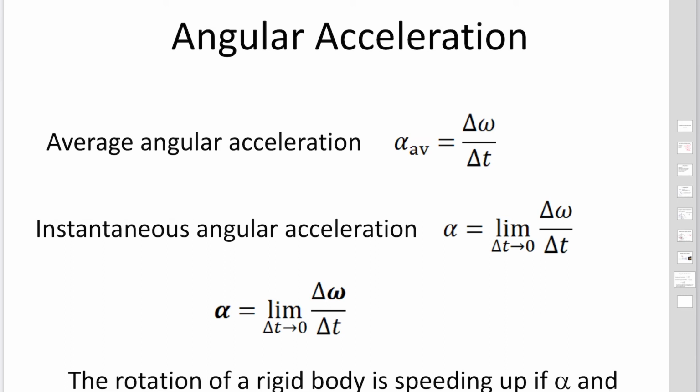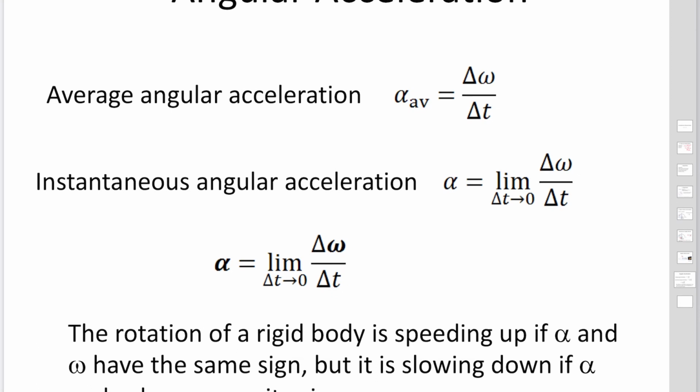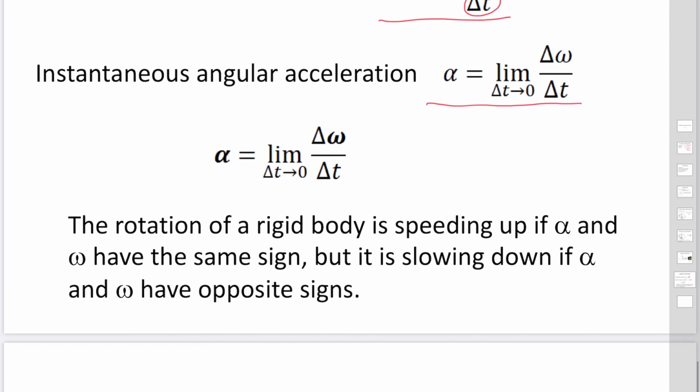We introduced the instantaneous angular velocity. Then we could also define the angular acceleration. Average angular acceleration is defined by delta omega, the change of the angular velocity, divided by delta t. This is the average angular acceleration. Also, we could introduce the instantaneous angular acceleration using the limit delta t approaching zero. We can define it in vector form. The angular acceleration vector alpha is defined as the limit as delta t approaches zero of delta omega, the change of the angular velocity vector, divided by delta t.